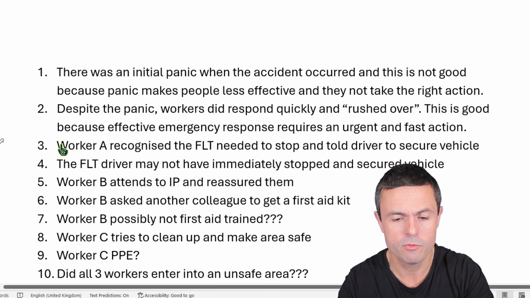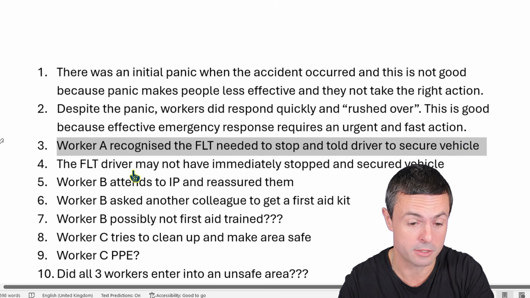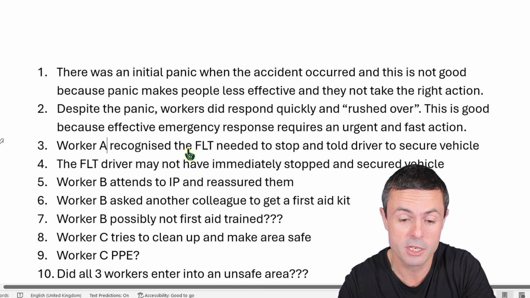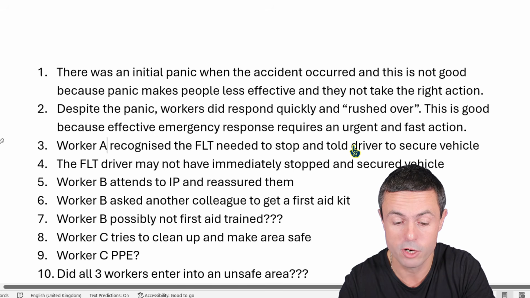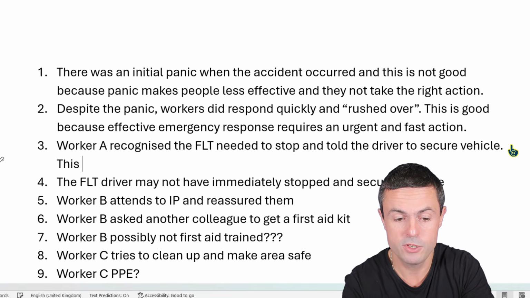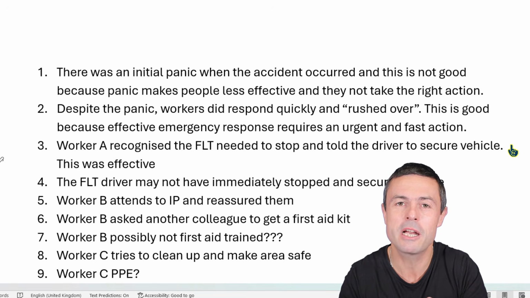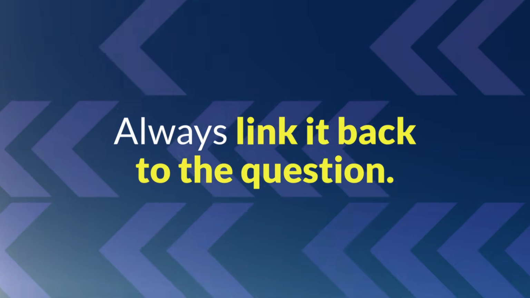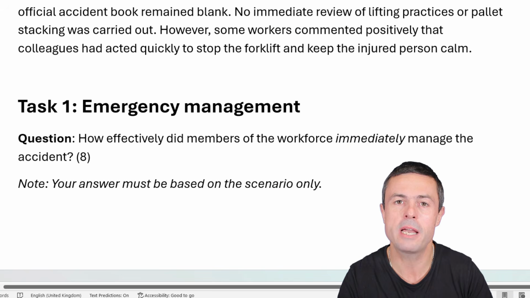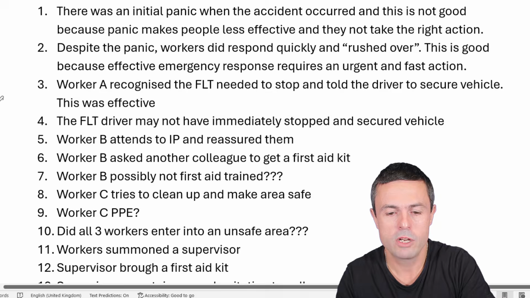I've already almost written it here, to be honest. Worker A recognized the FLT needed to stop and told the driver to secure the vehicle. This was effective action. Remember, notice that I'm always linking it back to the question, because the question was asking how effectively. So each of my answers is saying this was effective, that's effective, that was not effective, this was so effective. So I keep answering that question. Was it good? Was it bad? Was it effective?